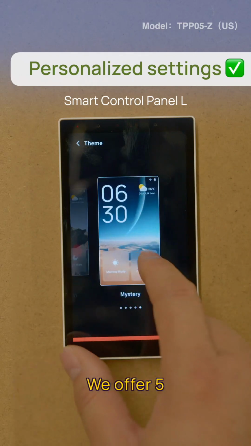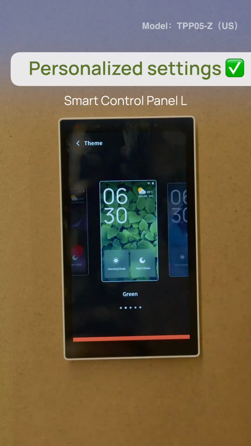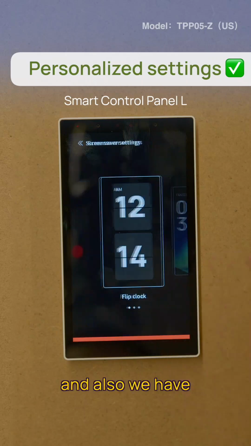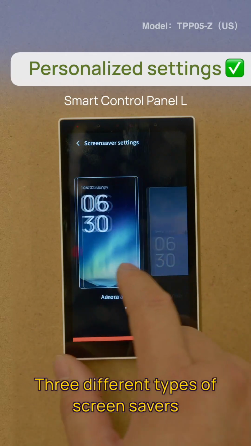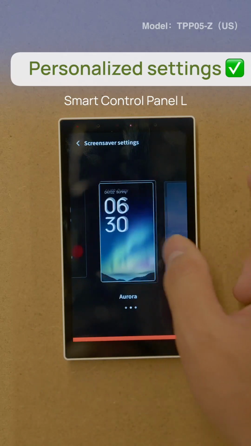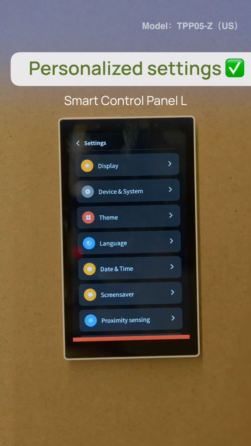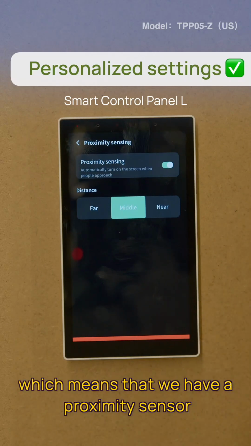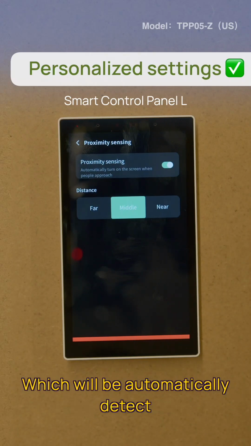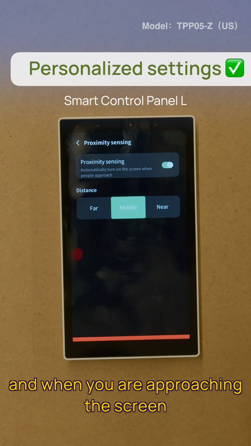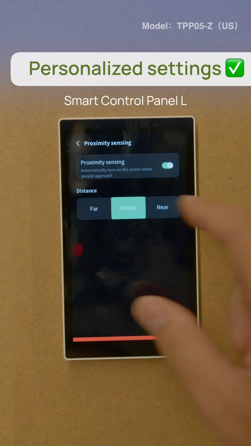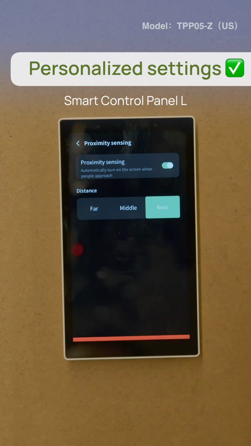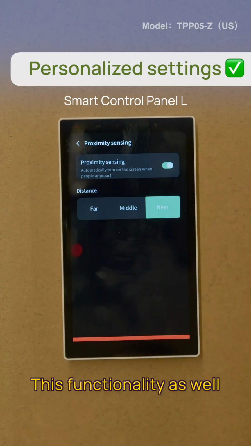We offer five different themes for your preferences, and also three different types of screensavers. One important thing is the proximity sensing, which means we have a proximity sensor that will automatically detect people's motion, and when you're approaching the screen, it will automatically light up. You can adjust the distance setting to far, middle, or near, and you can also turn this functionality on and off.